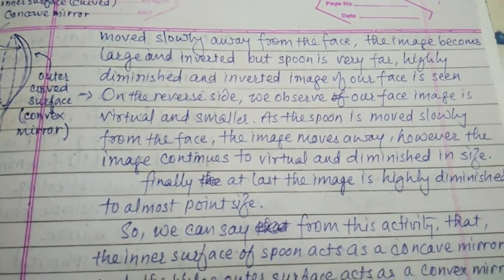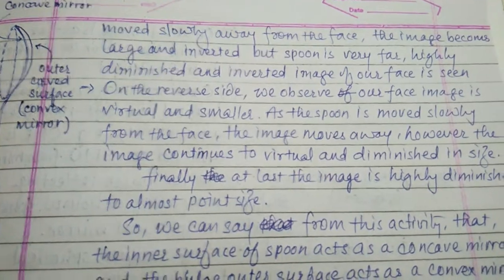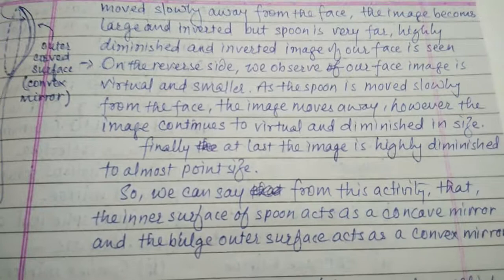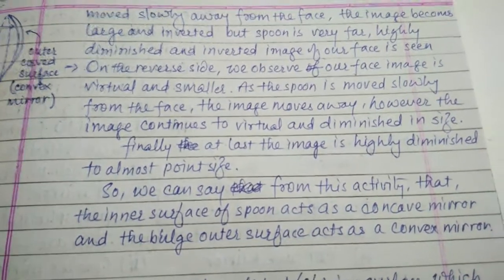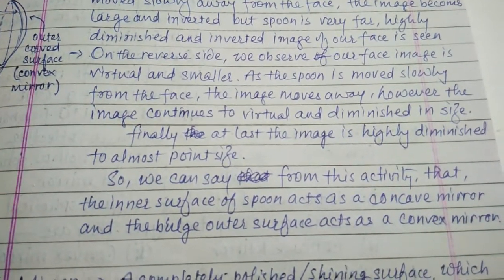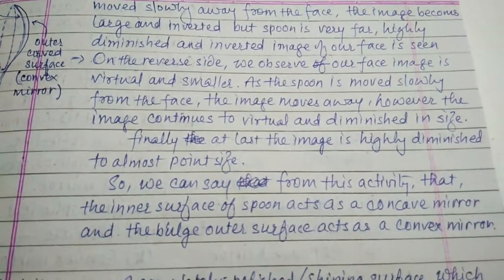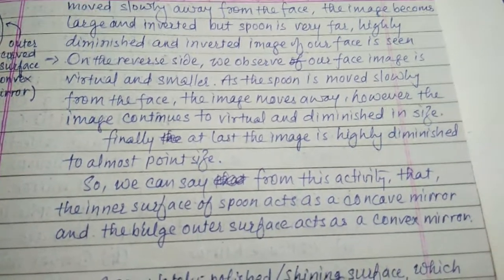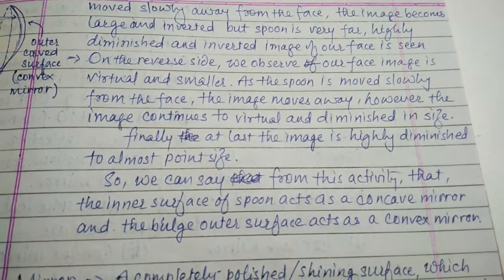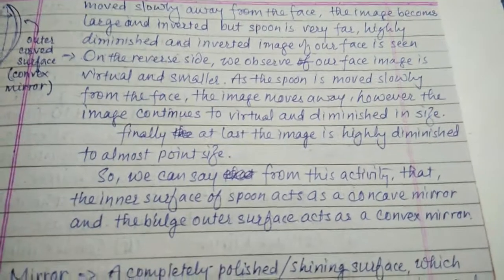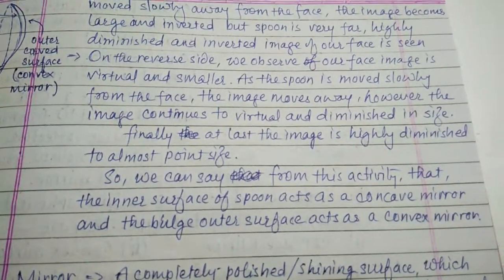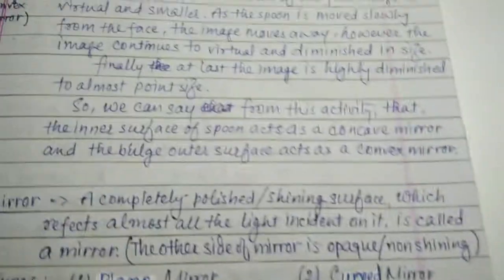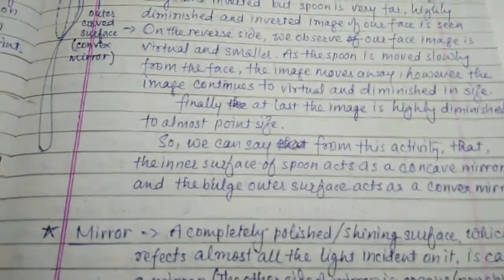On the reverse side, we observe that our face image is virtual and smaller. As the spoon is moved slowly from the face, the image moves away. However, the image continues to be virtual and diminished in size. Finally, at the last, the image is highly diminished to almost point size. So we can say from this activity that the inner surface of the spoon acts as a concave mirror, and the bulging outer surface acts as a convex mirror.